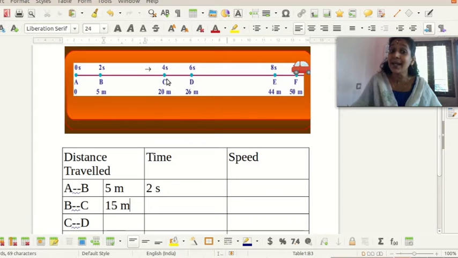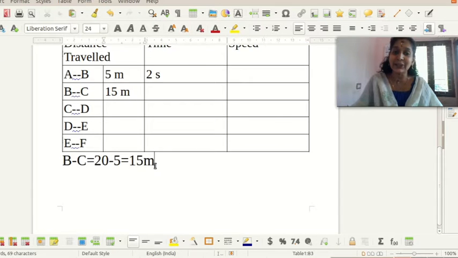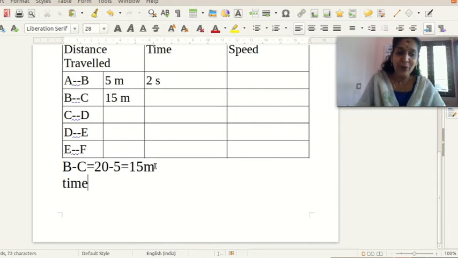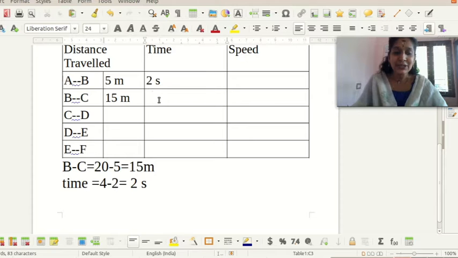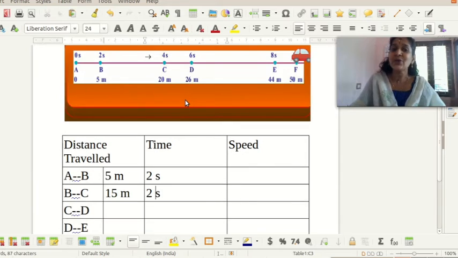How much is the time taken between B and C? Yes, 4 minus 2, that is equal to 2 seconds. So we can write in our table the time as 2 seconds. Again the time is 2 seconds. There is no change for the time, so the time interval is the same. But the distance traveled is changing. At first it covered 5 meters within 2 seconds. In the second case it covered 15 meters within 2 seconds.